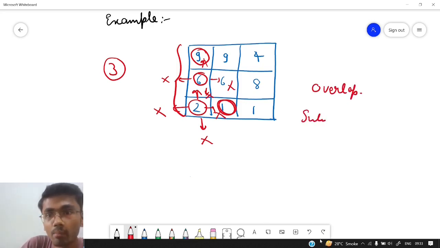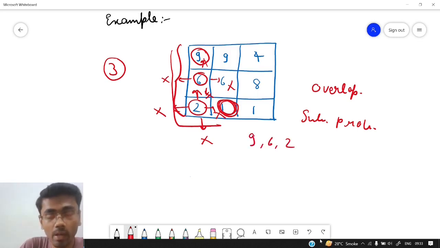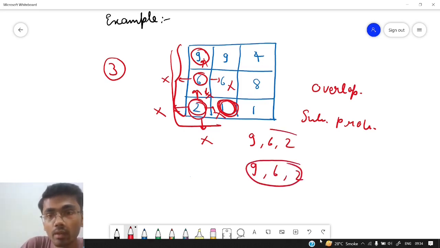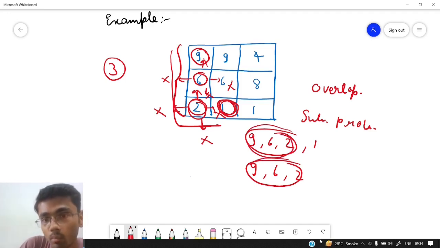It is a kind of overlapping sub problem. So we can use a DP here in order to reduce the time complexity. Because see, when we started with this 1 as a starting point, we were getting this path. And this consisted of 9, 6 and 2 also as a part of that path. And when we started with this 2 as a starting point, the longest increasing path is 9, 6, 2, and this path is again common in the previous one and the current scenario. So here it was 1 also, obviously. So this part is common in both the paths.